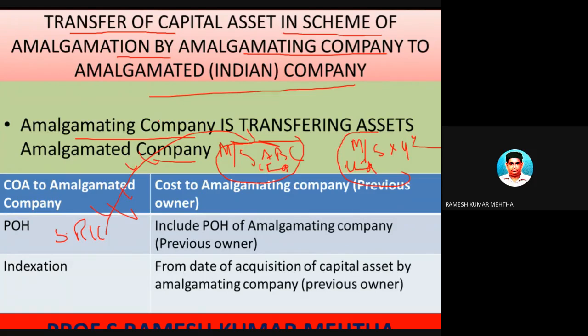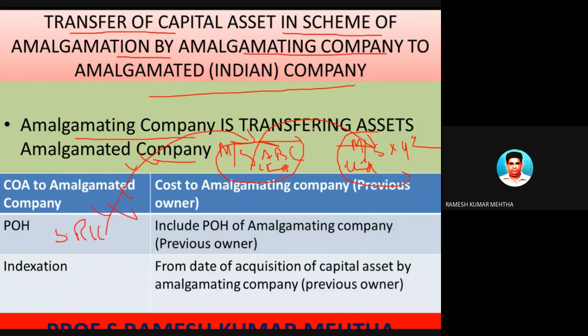We are talking about capital assets transferred from this company to this company. Now this company is getting amalgamated or merged into this company. So this is not a case of transfer of assets or sale of assets. Is there a sale of assets? No, absolutely there is no question of sale, because if they are getting merged, they are not transferred.